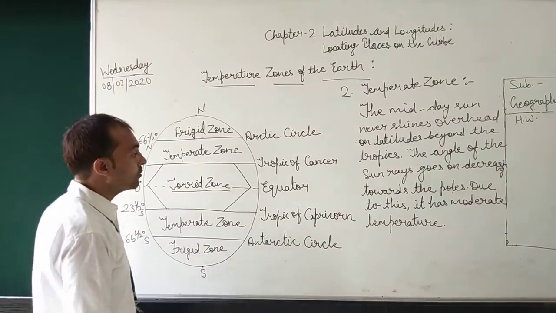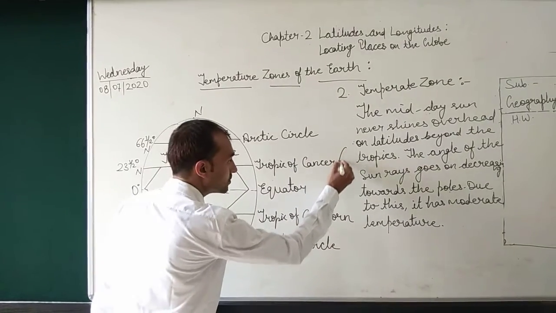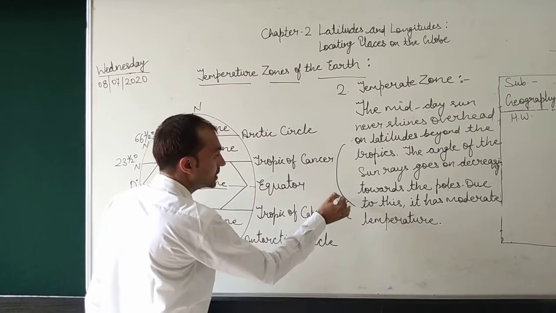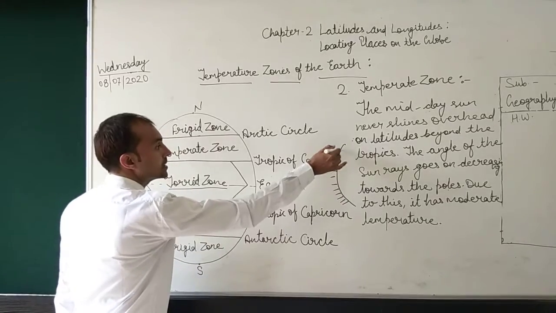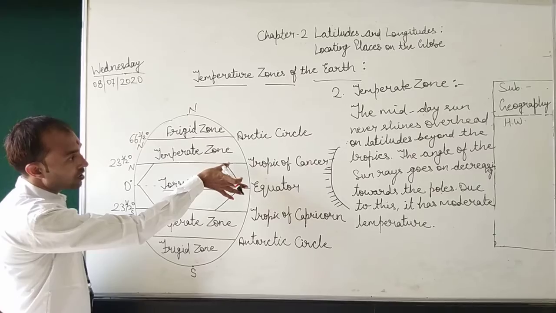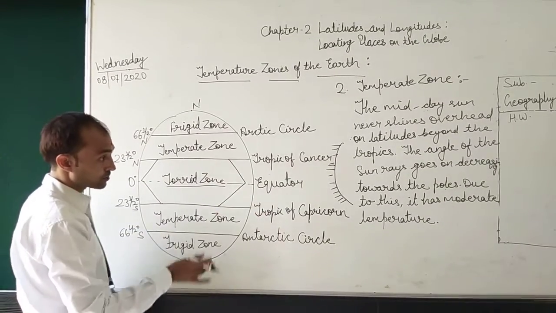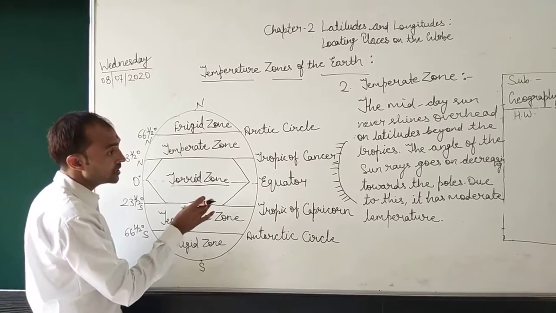So students, what we have learned is that the sun's rays reach the equator, the Tropic of Cancer and the Tropic of Capricorn overhead once a year.